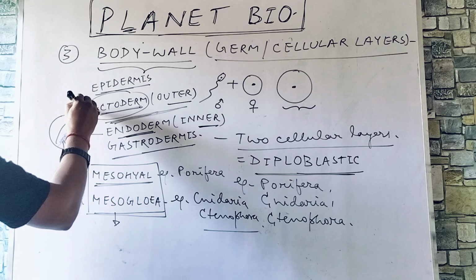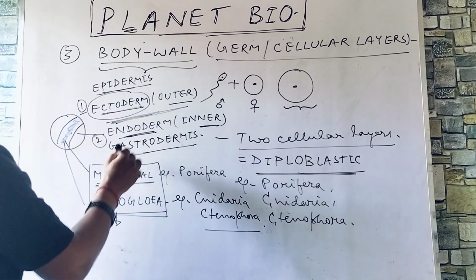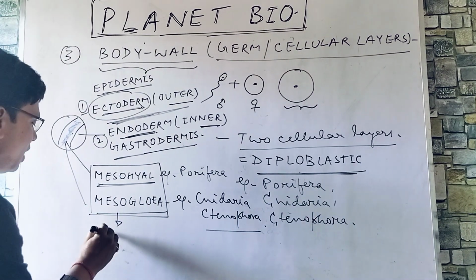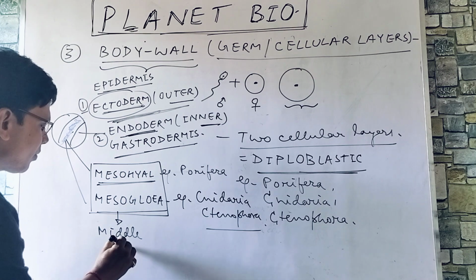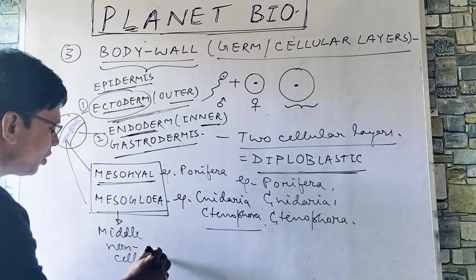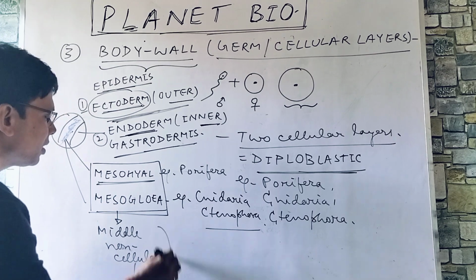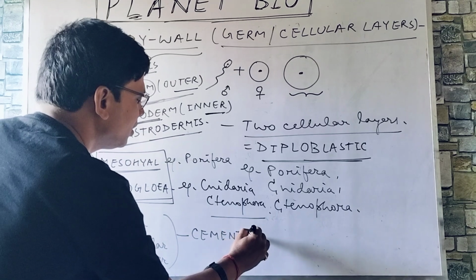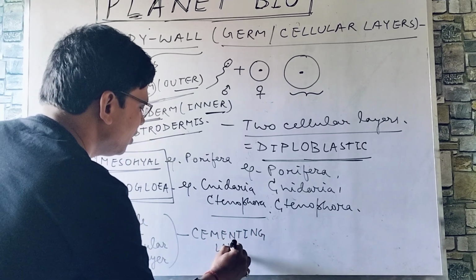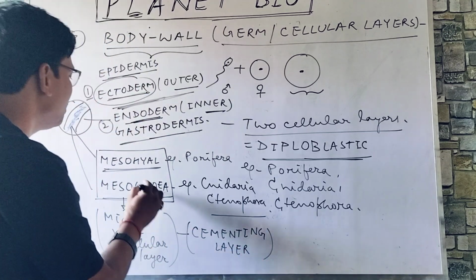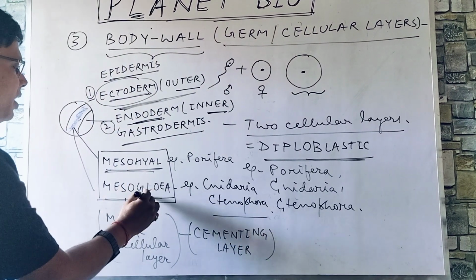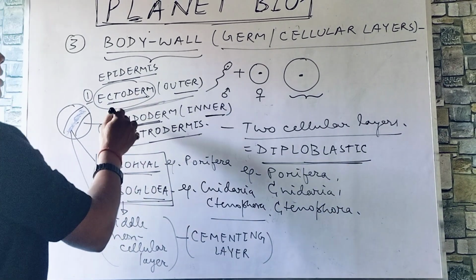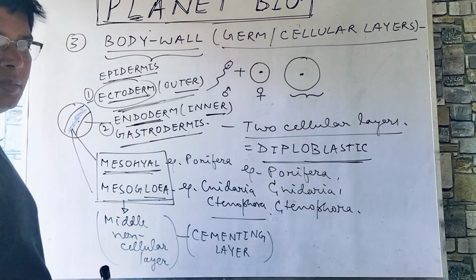Both of these are not considered as cellular layers. Only cellular layer, ectoderm, only cellular layer, endoderm, two cellular layers. Diploblastic condition. These are middle non-cellular layers. Just act as cementing layer. Structurally, both mesohyal and mesoglea are different, but functionally they are the same. They are middle cementing layers, just to join ectoderm and endoderm.